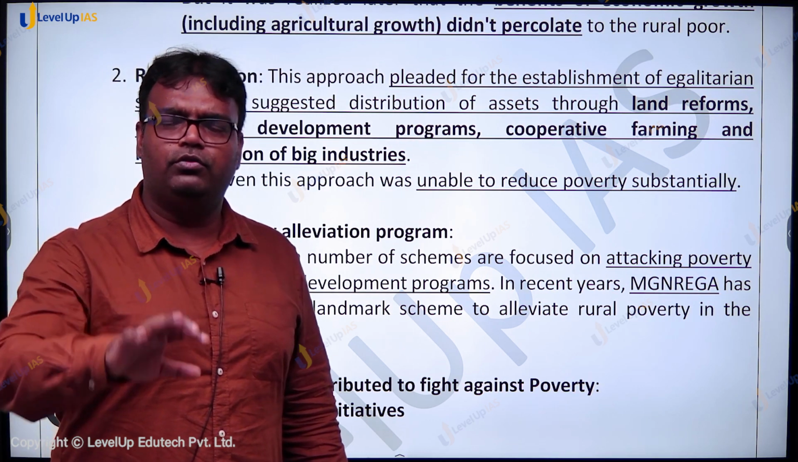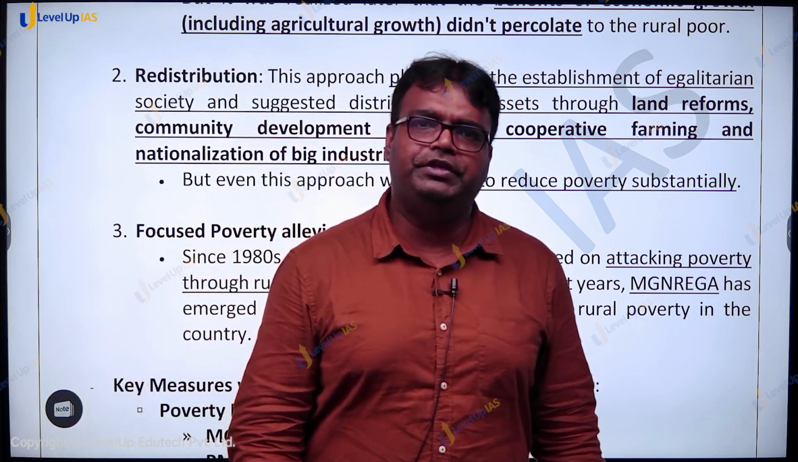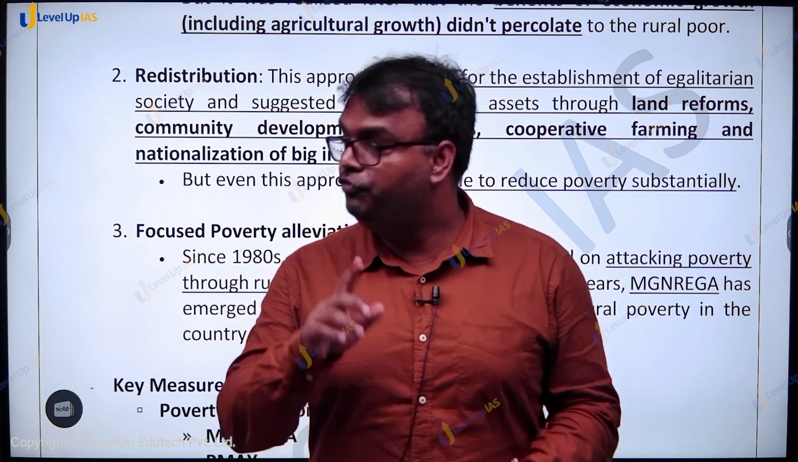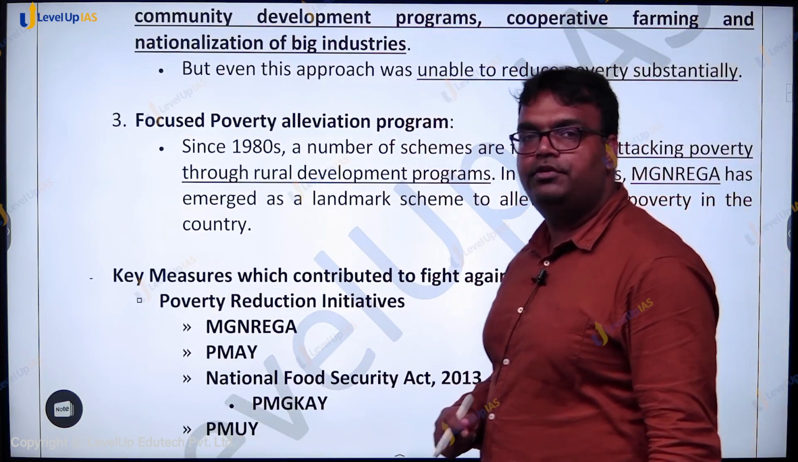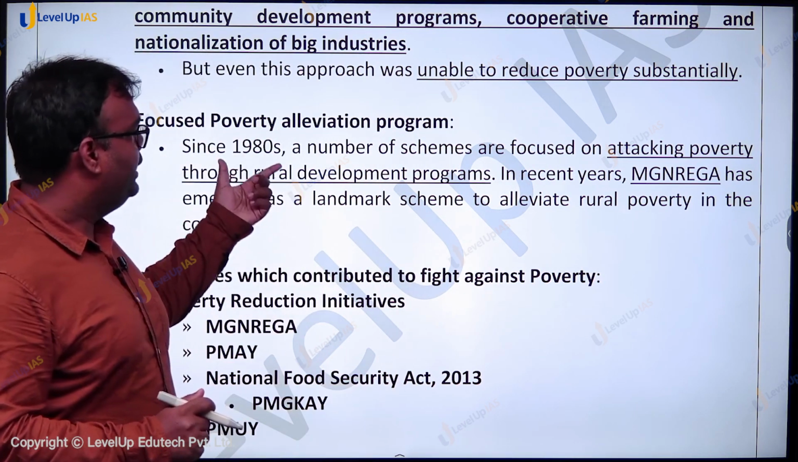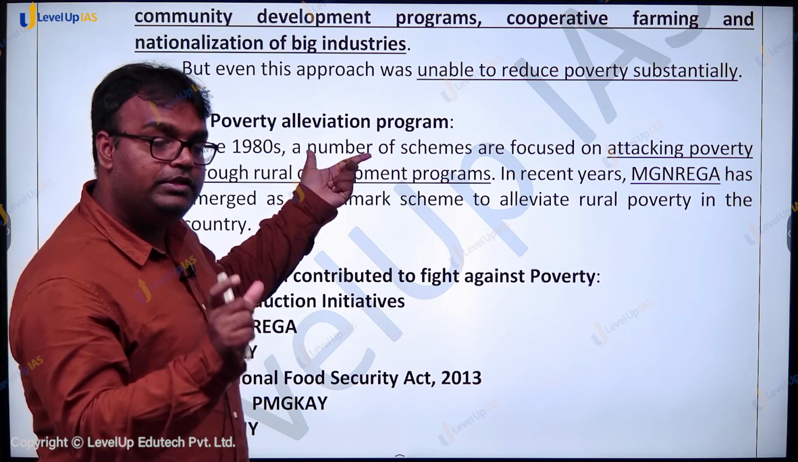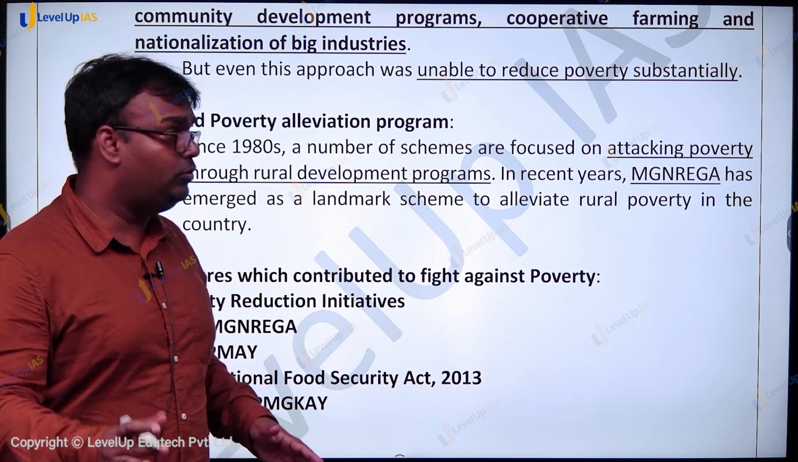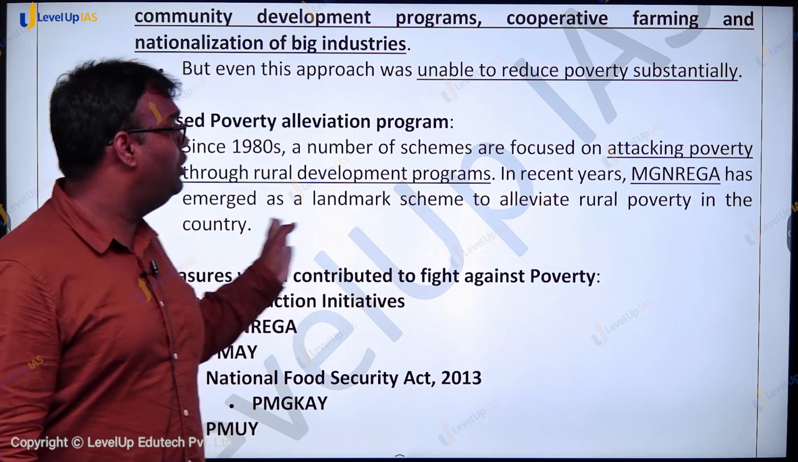If you go to the year around 2000, around 50% of India's population was still living under poverty. So then in the third phase, we moved to focused poverty alleviation programs. So from the 1980s onwards, our focus has been specifically on initiatives which will fight poverty. For example, MGNREGA, which was launched in around 2006-07, has emerged as a landmark scheme to alleviate rural poverty in the country.